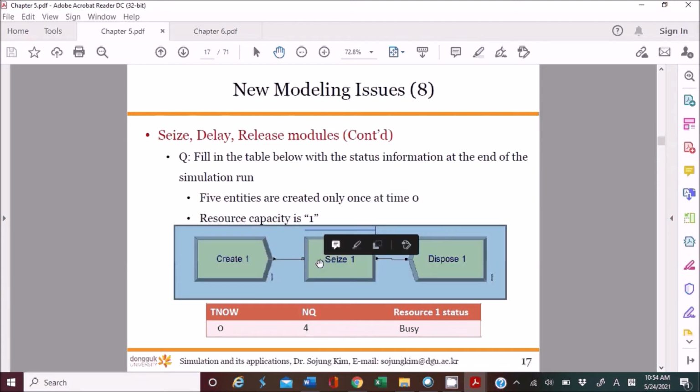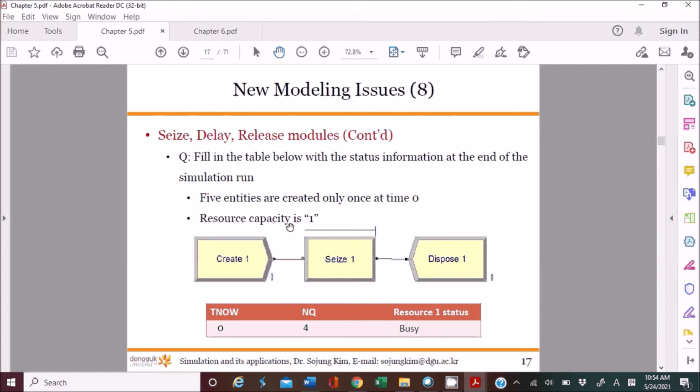And the first entity will seize the 1 unit of the resource. However, we only have 1 resource, so the other entities cannot seize that resource. Why? Because the first entity already left the system without releasing the resource. Got it? So the first entity left the system, but it did not release the resource. So the other entities have to wait in the queue until the resource is available, which will not happen again.